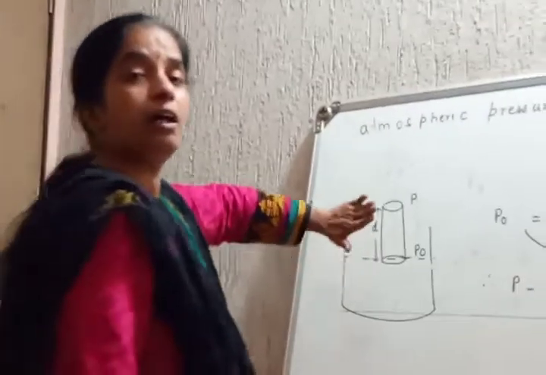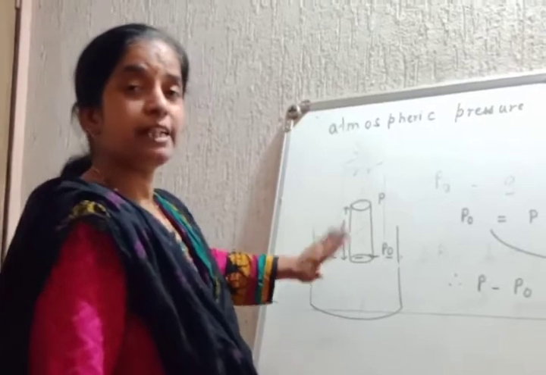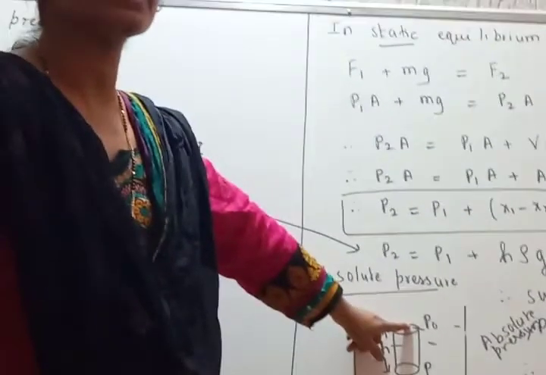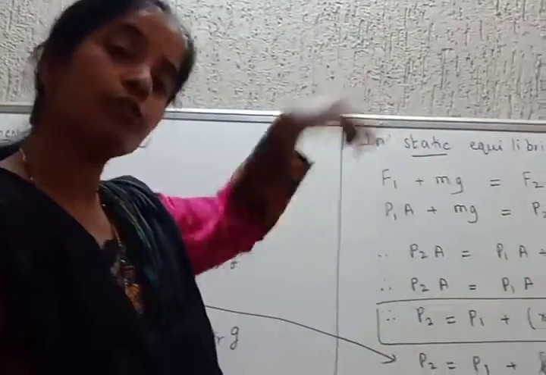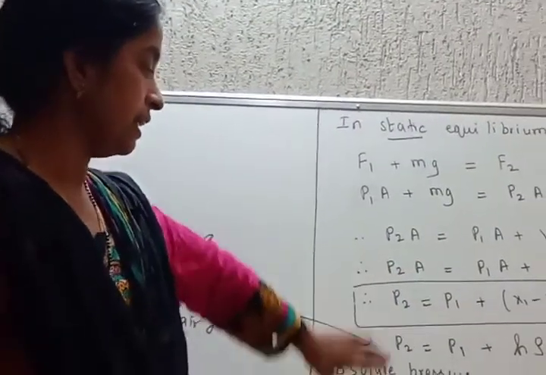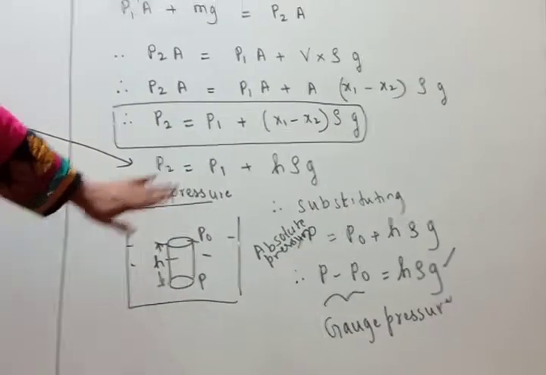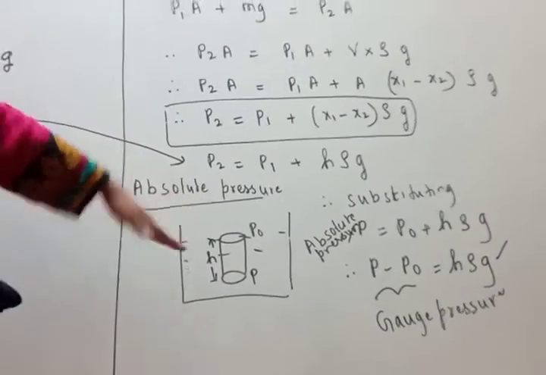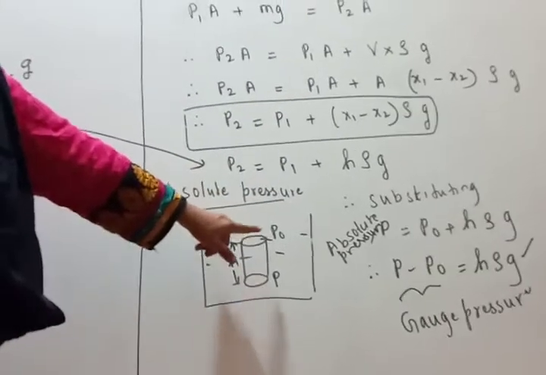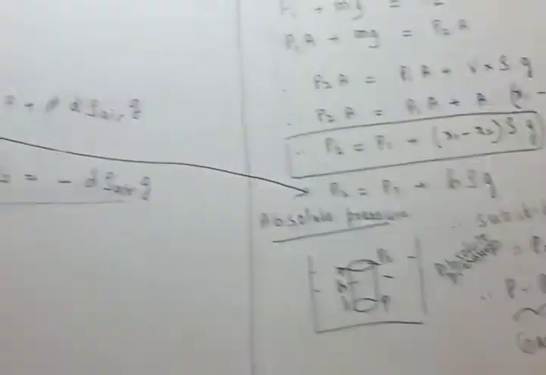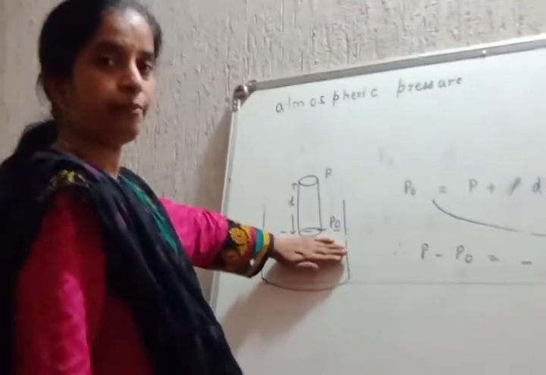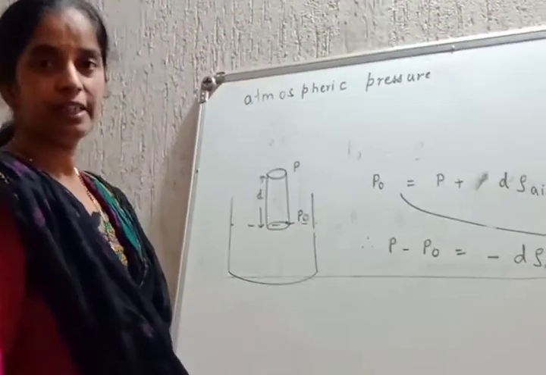That's it. So this is when the imaginary cylinder is above the liquid surface. In the earlier case the upper surface was touching the liquid surface and the cylinder was within the liquid. Here the lower surface of the cylinder is above the liquid surface.